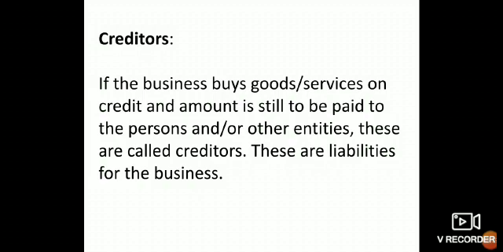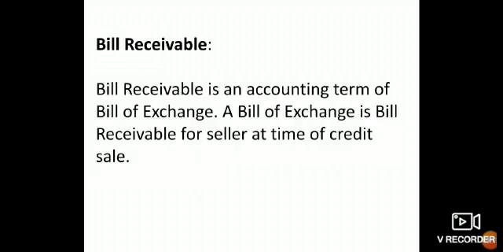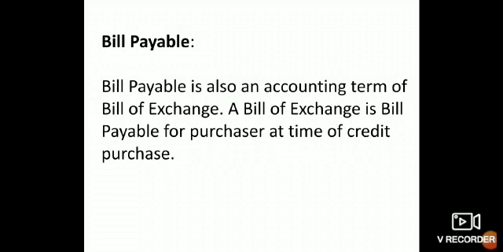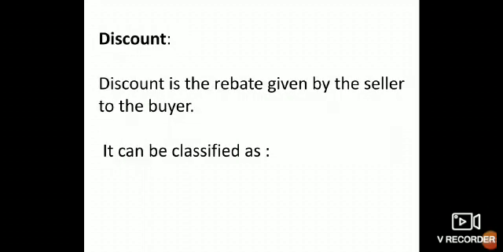If the business buys goods or services on credit and the amount is still to be paid to persons of a different entity, they are called creditors. Bills receivable is a bill of exchange for the seller at the time of credit sale. On the other hand, bills payable is a bill of exchange for the purchaser at the time of credit purchase.